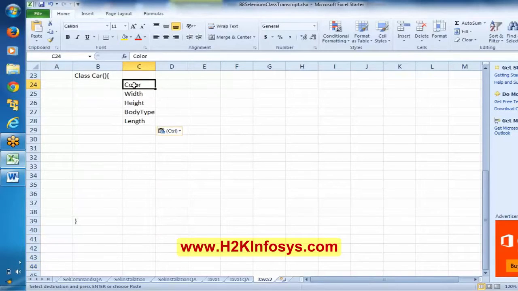Yep. Now say color is a variable. What kind of information is it going to contain? Yes, that's correct. It is going to contain a string, like a red color, a white color. So what is the data type that we have to use?